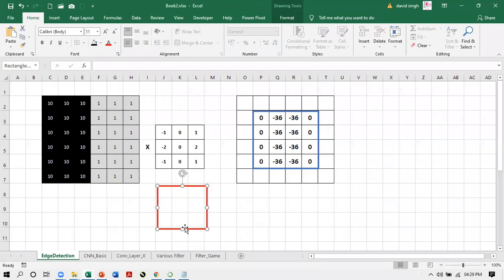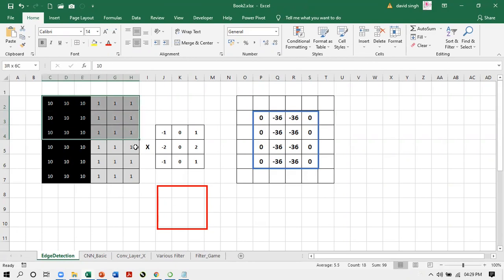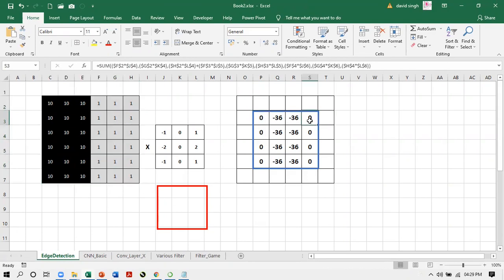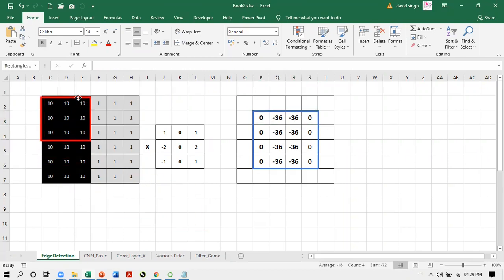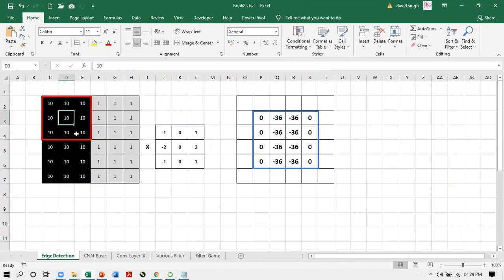So as a result, the resultant grid of numbers is smaller than the actual grid of the image. The actual grid was 6 by 6 and this is 4 by 4. The reason is the outermost pixels are left out from multiplication. They are not falling in the center of the window.